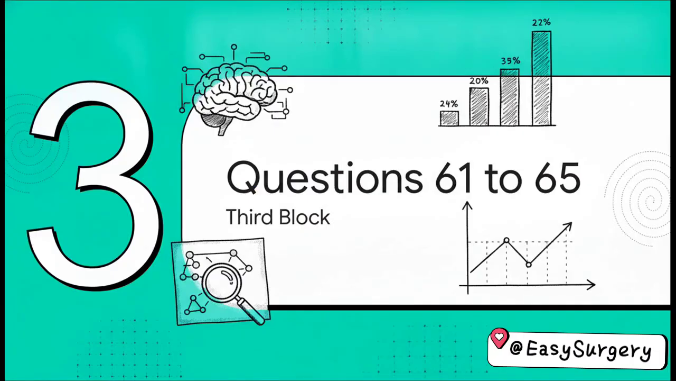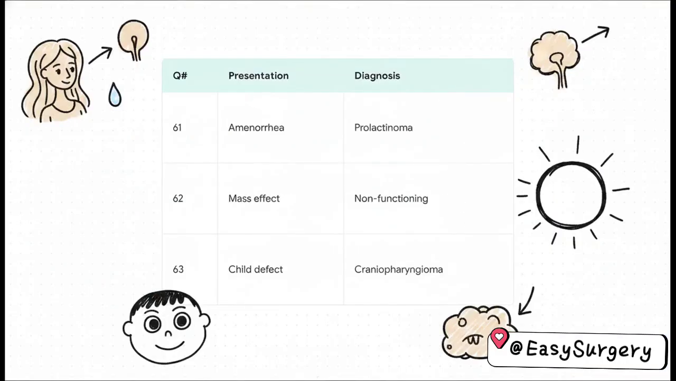Halfway through, let's seamlessly transition into questions 61 through 65. Okay, tackling 61, 62, and 63 together here, you can literally just correlate the patient demographic directly to the pituitary pathology. Young female with 6 months of amenorrhea and galactorrhea, that points straight to a prolactinoma. An adult with a non-functioning adenoma, well, since it's not secreting active hormones, it's going to present via mass effect. So think headaches and bitemporal hemianopia. And finally, if a child presents with a defect in this region, your number 1 suspect is a craniopharyngioma.